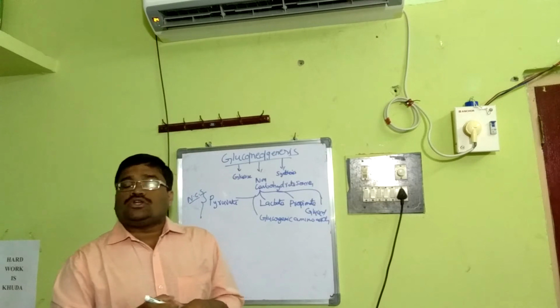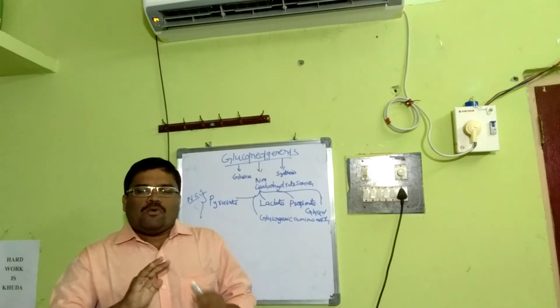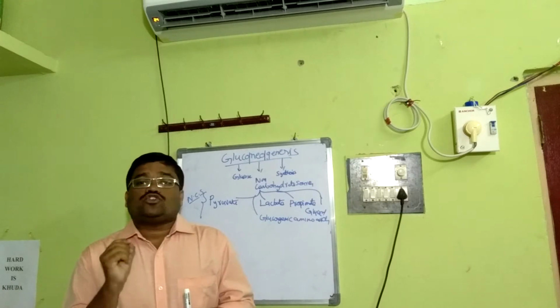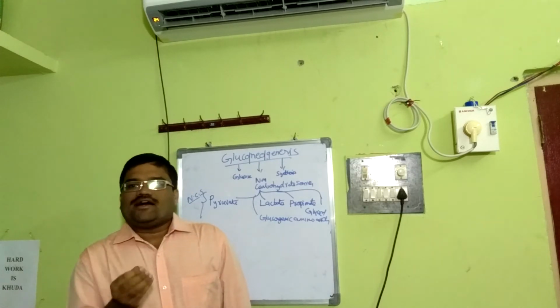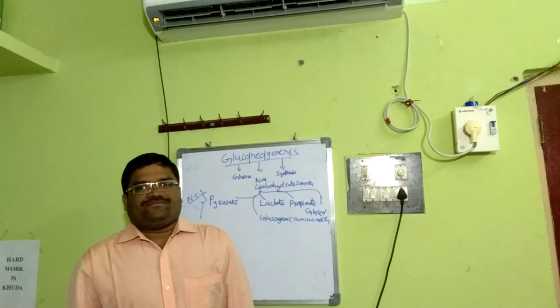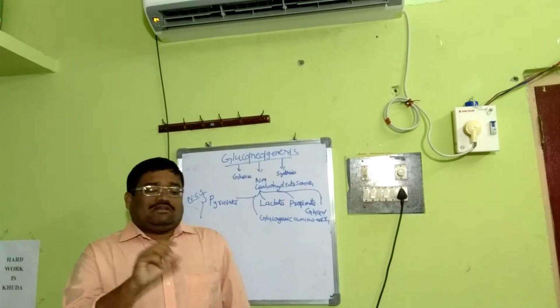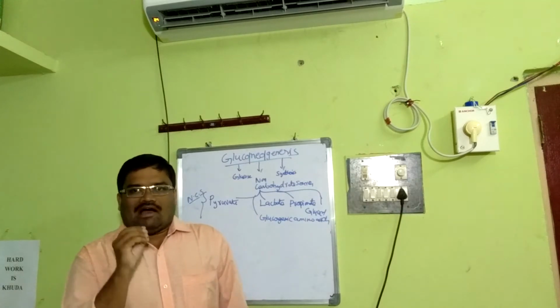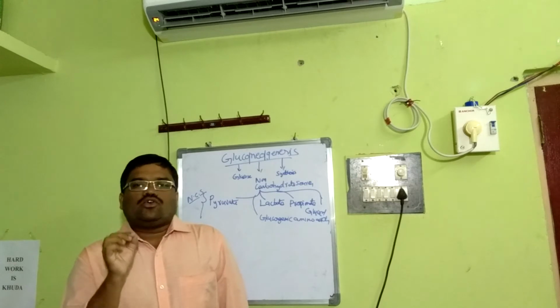Then the next question: where does this happen? Gluconeogenesis mostly takes place in the cytosol of the cell, but some of the precursors may also be used in the mitochondria. And the liver is the most important site. Liver is the organ where most of the gluconeogenesis takes place.